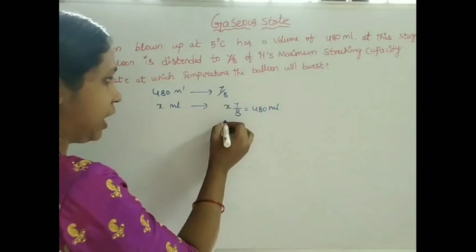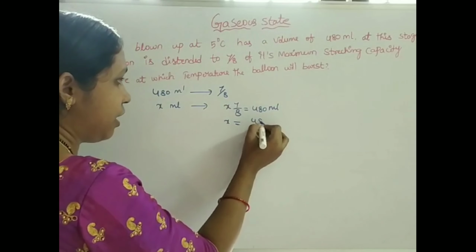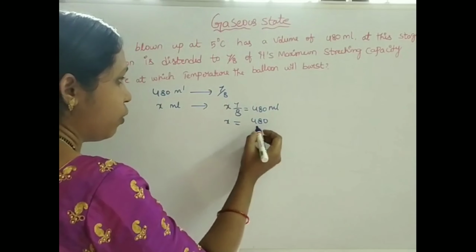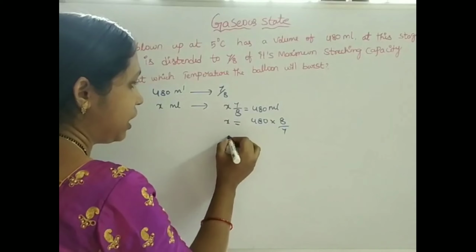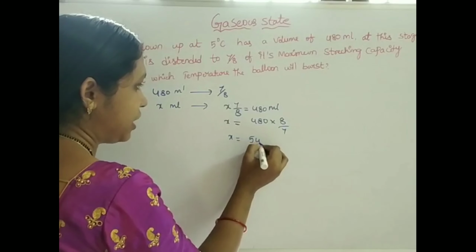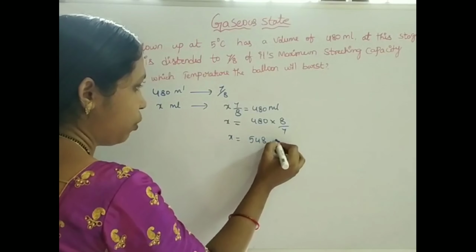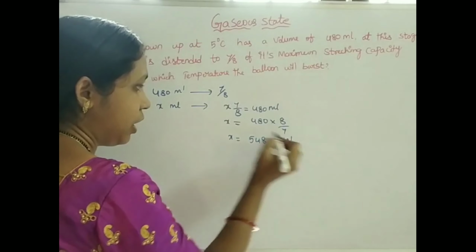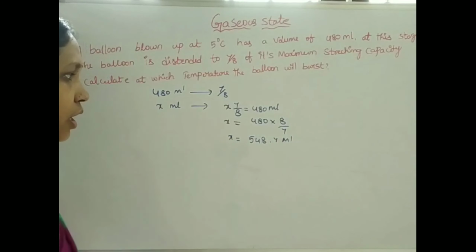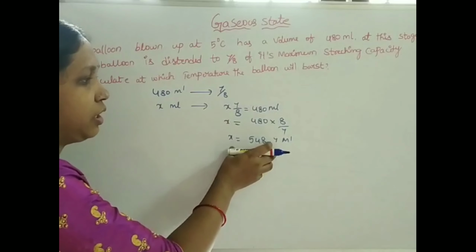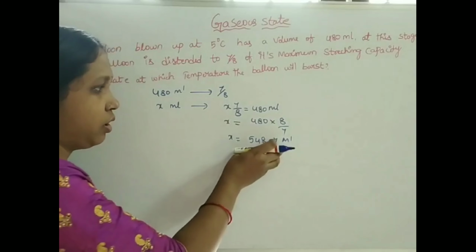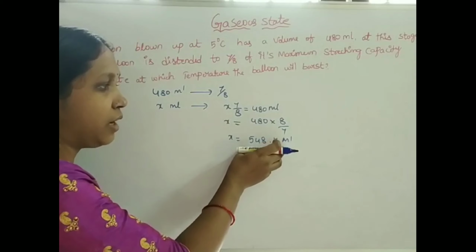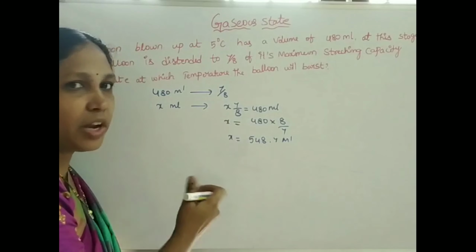Then calculate x. Here x is the maximum volume of the balloon. That is 548.7 ml.